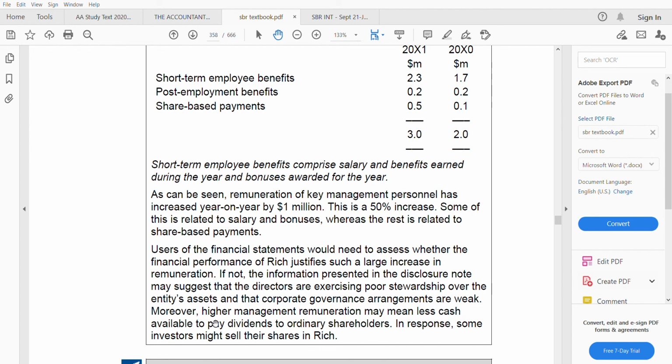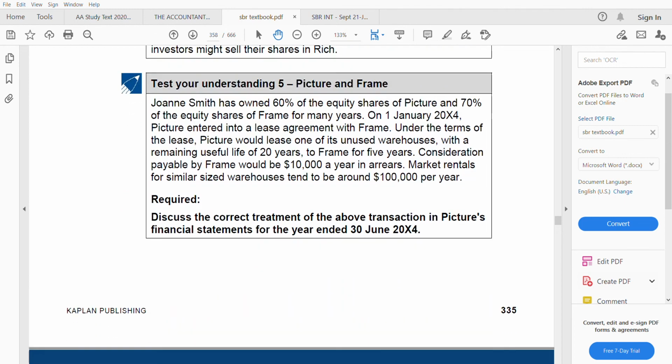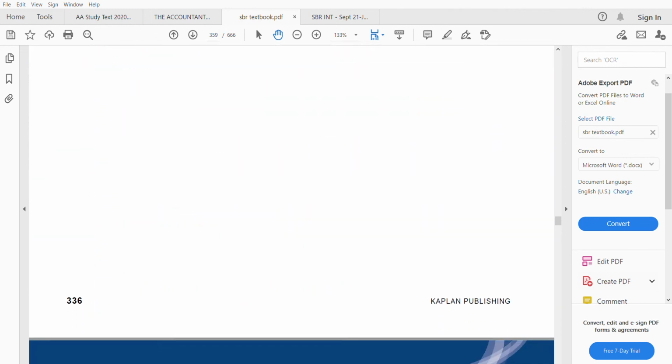So high management remuneration may mean less cash available to pay dividends. So ordinary shareholders, yes. If remuneration is going only to the directors and the package is very high, that means you will not have so much cash to give to your ordinary shareholders as dividends. So as a response, some investors might sell their shares in this company, right? So that's it for IAS 24.